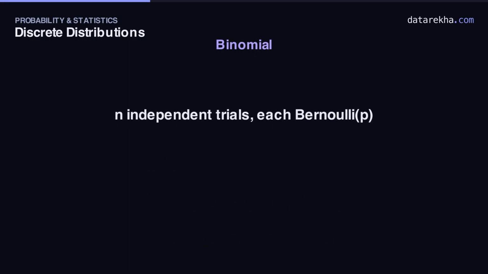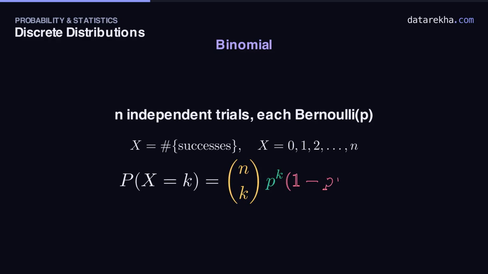Now repeat that Bernoulli trial n times. Same probability P each go. And this matters. The trials are independent. Let X count the successes, for exactly K successes. Think in 2 parts. First, which K of the n trials succeeded? N choose K arrangements. Second, each pattern has probability P to the K times 1 minus P to the n minus K. Multiply those together, and you get the binomial PMF, the workhorse of the whole subject.